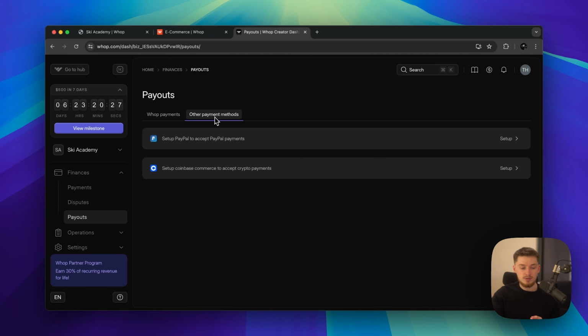Now, if you go over to other payment methods, you'll be able to accept PayPal or crypto. So for example, even if you had a crypto community and you only wanted to accept crypto, you can do that by connecting Coinbase crypto payments. And that just means that as soon as someone pays with crypto, you don't need to go through different third-party apps to get this all set up. You could just get paid in crypto, and Whop will automatically enroll that person into your Whop, and they'll have access to everything. You don't need to send your custom ETH or Bitcoin address to someone, and then wait for it to come in, and wait for the confirmations, and then manually add them through a salesperson or yourself, and all these time-consuming things.